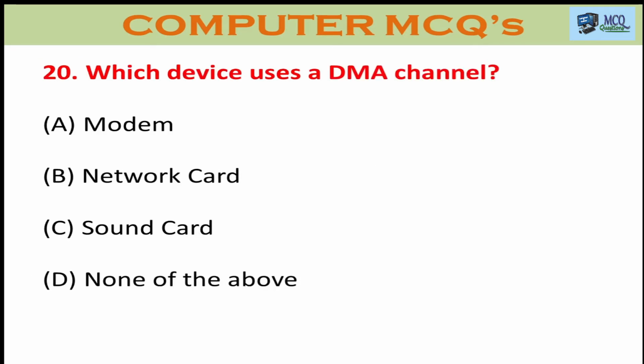Question number 20. Which device uses a DMA channel? Option A, modem. Option B, network card. Option C, sound card. Option D, none of the above. The right answer is C, sound card.